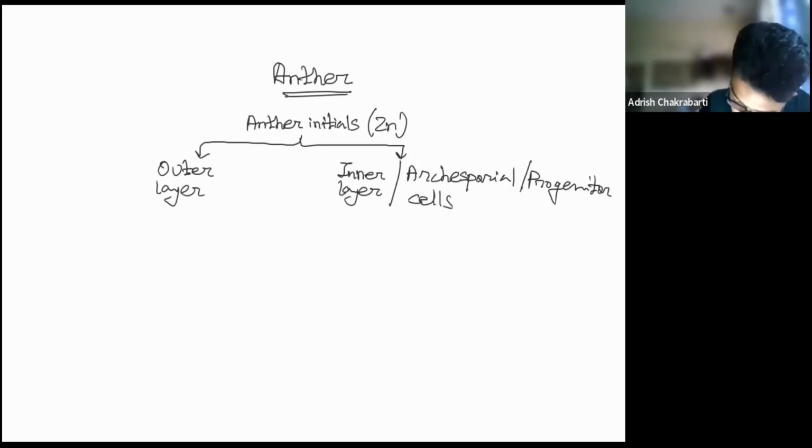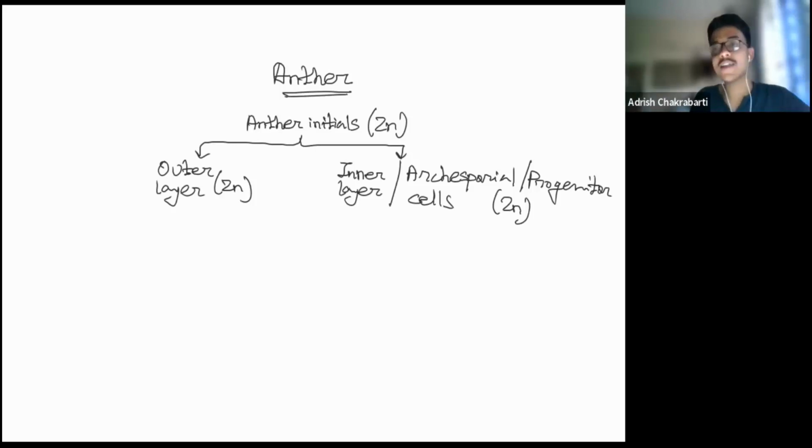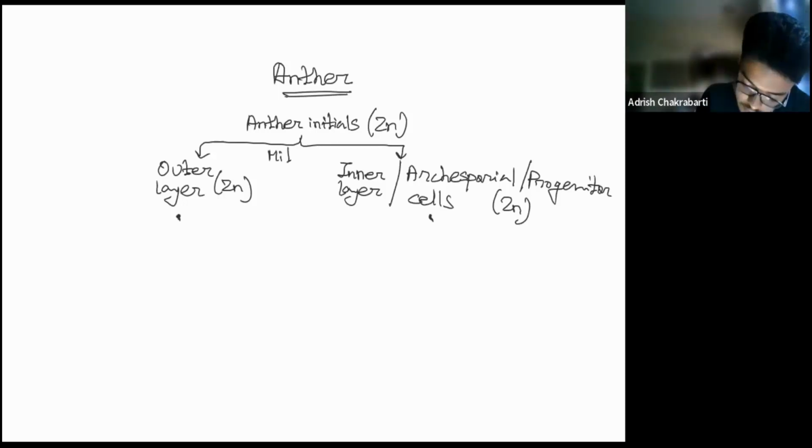Now both of them are 2n. Archisporial cells or progenitor cells act as a precursor of many layers and different types of cells. See, anther cells are 2n. They are dividing and forming outer layer and inner layer. Both are 2n, so the division has to be mitosis.